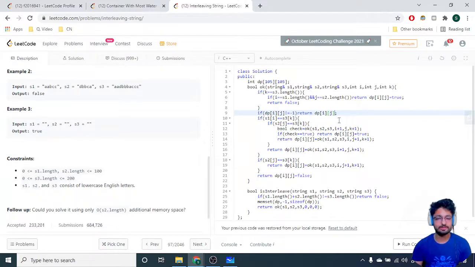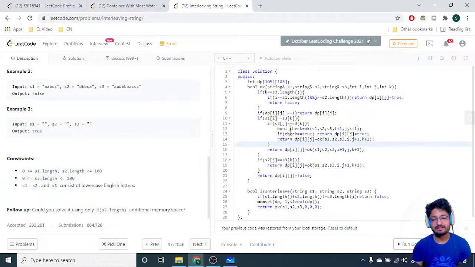The actual logic turns out to be this: if my ith pointer and the kth pointer are the same, like the values at these 2 points in the strings, and the j value is also the same. So I've told you that if my i and k are the same, as well as k and j are the same, then I have 2 options. Both of them I can call, like, I can take either this one or take this one. So I just check the first one. If this gives me a true, then fill this dp table with this value. Else if it's not true, then take this dp value. So whatever you can take.